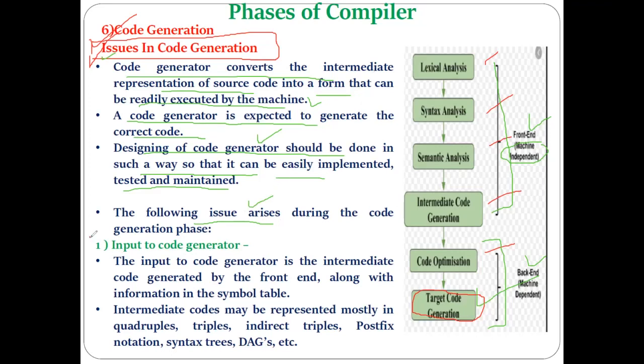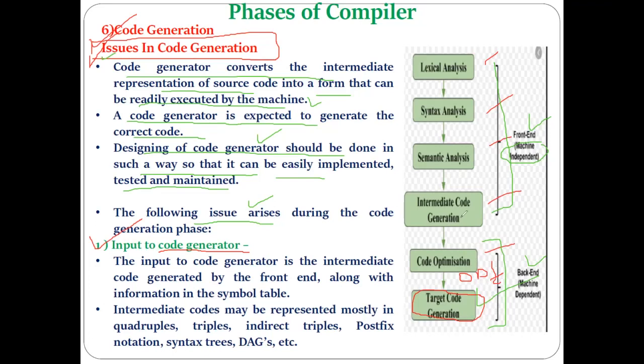So the first issue in the code generation phase is the input to the code generator. What is the first issue? Input to the code generator. Here, the input to the code generator is going to be the intermediate code. Okay, optimized intermediate code. What will be the input to the code generator? Optimized intermediate code. So it will receive that optimized intermediate code.